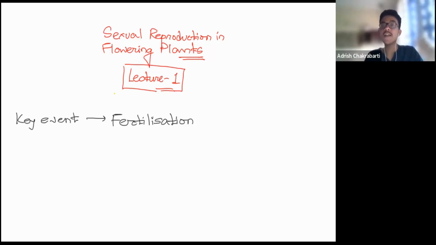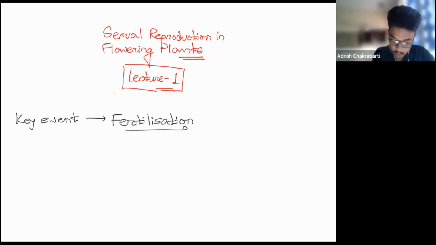Why am I saying uniparental? In case of bisexual organisms, the single organism is producing both the male and the female gametes. But in other cases, like human beings, we have two different organisms. One produces the male gametes and the other produces the female gametes. They unite. This process is known as fertilization, which results in the subsequent development from the zygote, then embryo, and the adult. So the key event in reproduction is fertilization, and we are going to study taking this fertilization as a center point.